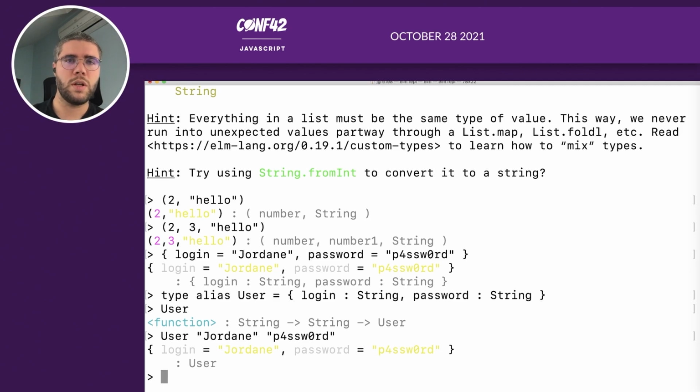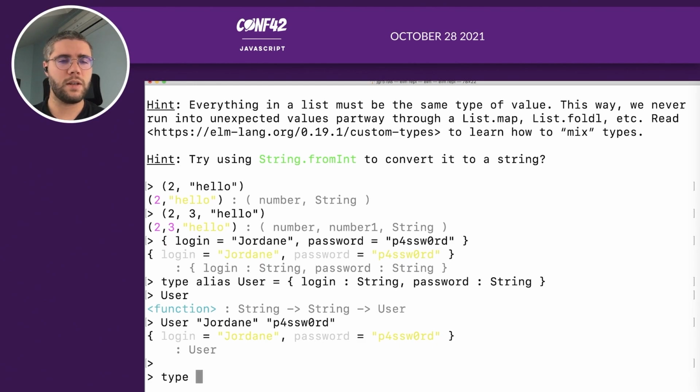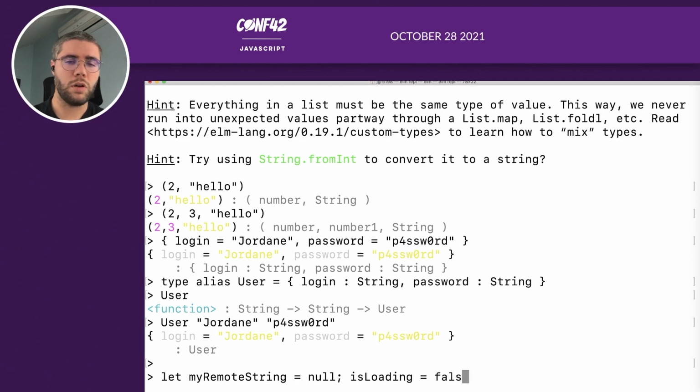So it's helpful, but it's not revolutionary. But in Elm, you also have custom types. So custom types are very much like an enum in TypeScript or Java. So for example, let's take a JavaScript example. You want to retrieve something from the server, so a string. So you will declare a variable like that, for example, that will be null at first, then a boolean that will be false, true, sorry.